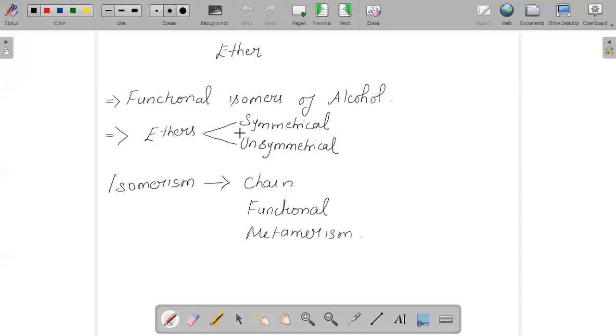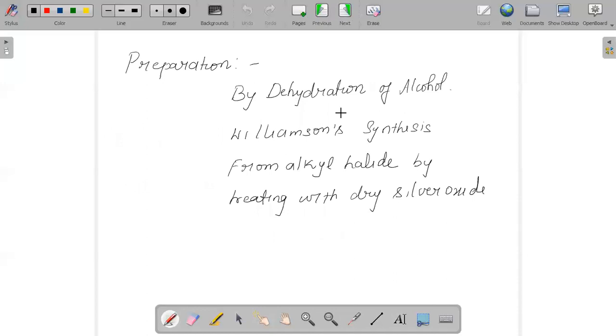And we have to know how we prepare ethers. Ethers can be prepared by different methods, such as dehydration of alcohol. By this method only primary ethers can be prepared, but not tertiary or unsymmetrical ethers.